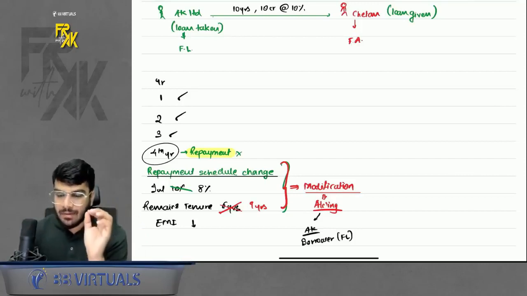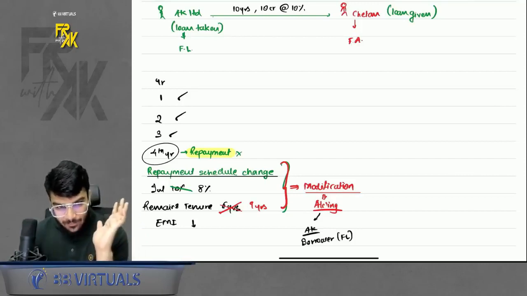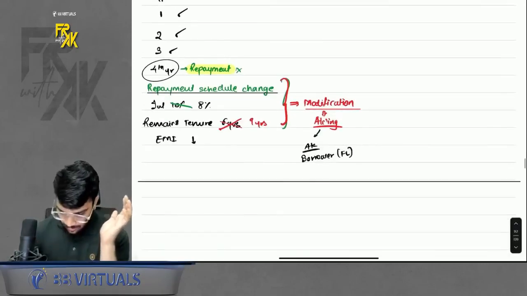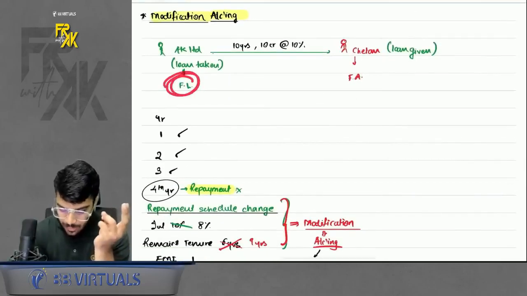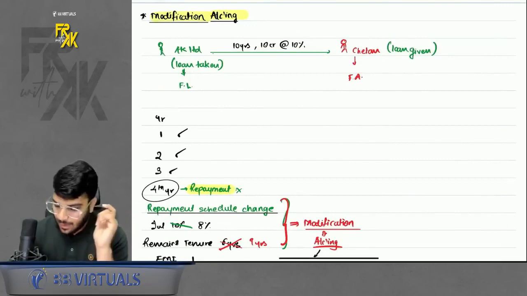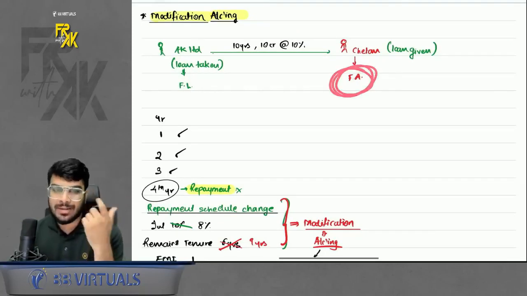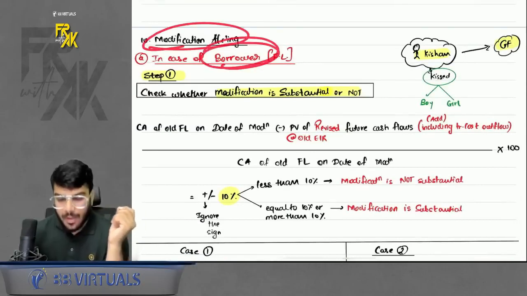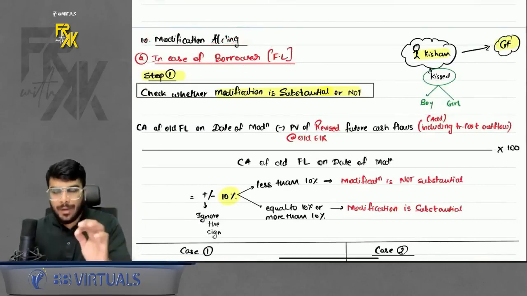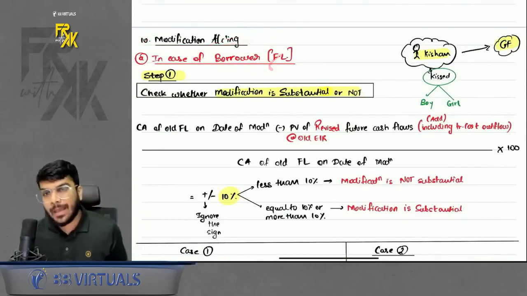So in that case, we will apply modification accounting. What to apply? Modification accounting. Modification accounting is discussed from both cases: from the case of the borrower, for whom it is a financial liability, and from the case of the lender, for whom it is a financial asset. First we will discuss modification accounting from the case of the borrower, for whom it is a financial liability. Now how does the borrower account for this?